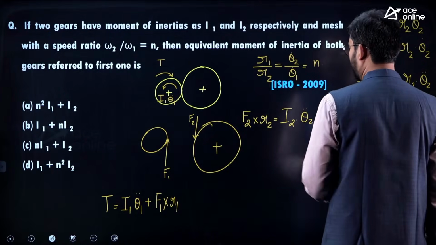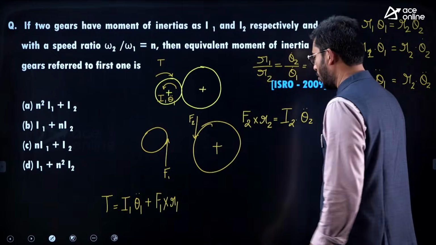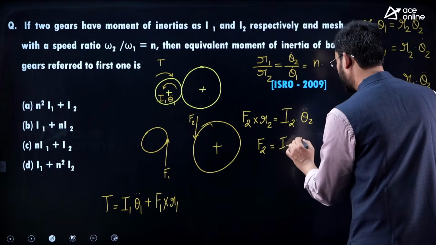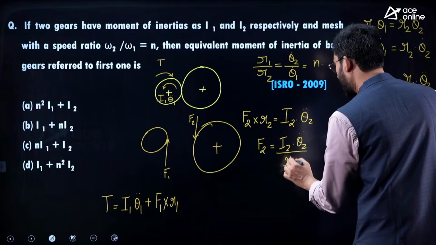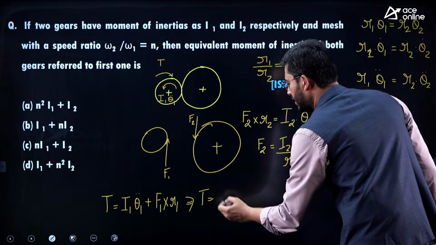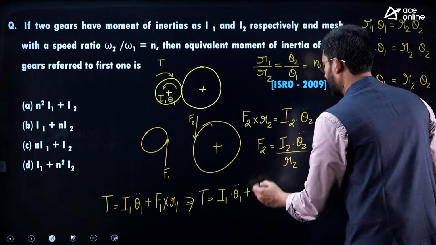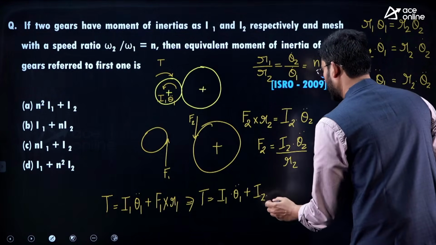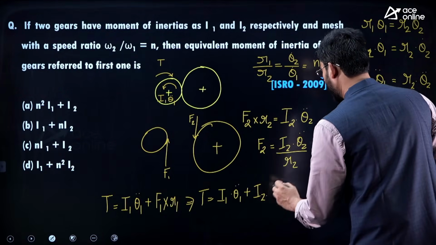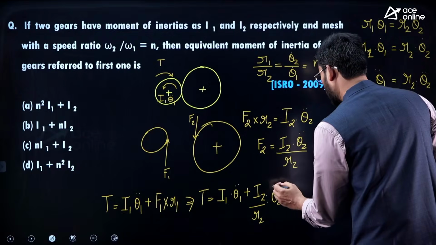Now we can replace F1 with F2, where F2 is equal to I2 times theta 2 double dot by R2, and we get T equal to I1 theta 1 double dot plus I2 by R2 times theta 2 double dot.